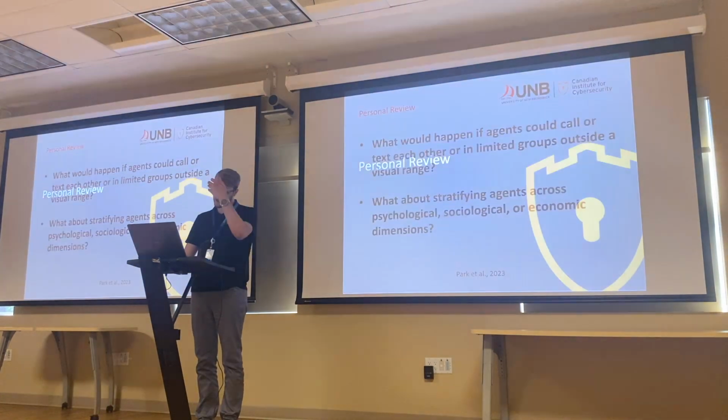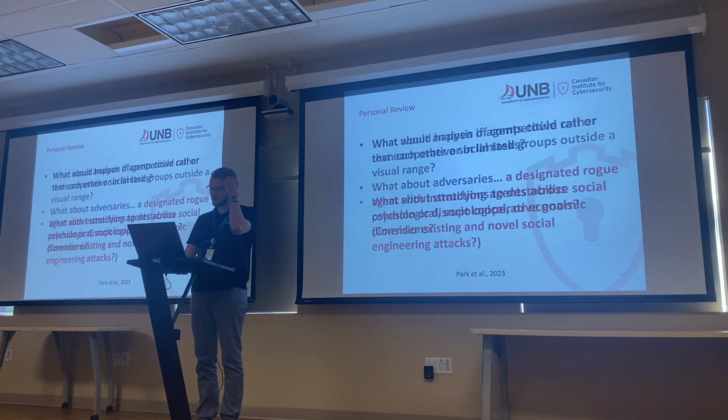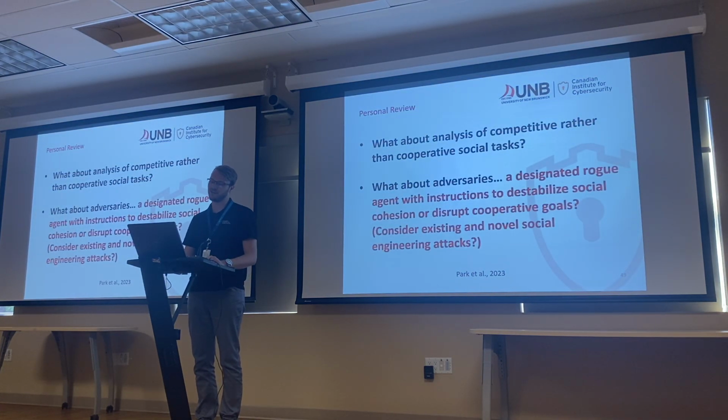So personal review, I guess I'm going to skip over most of these, except for the last one, which is kind of, what about adversaries? What if there was a designed rogue agent with instructions to destabilize social cohesion or disrupt cooperative goals? So what if we implemented an agent that was specifically told to go disrupt Isabella's Valentine's Day party? Would the Valentine's Day party still happen? Would it not? What would happen?